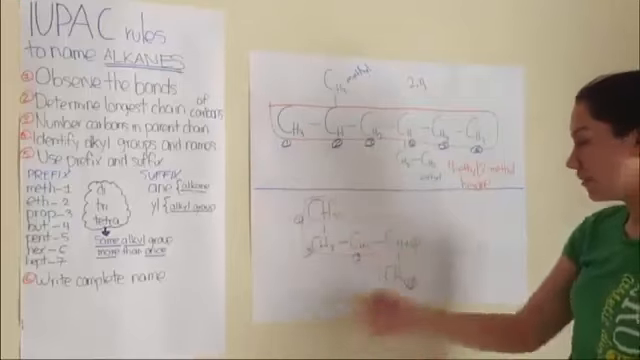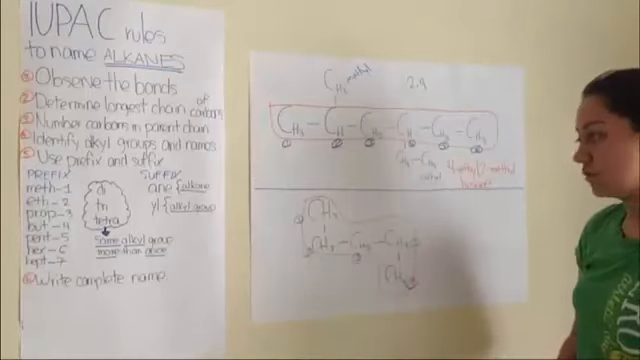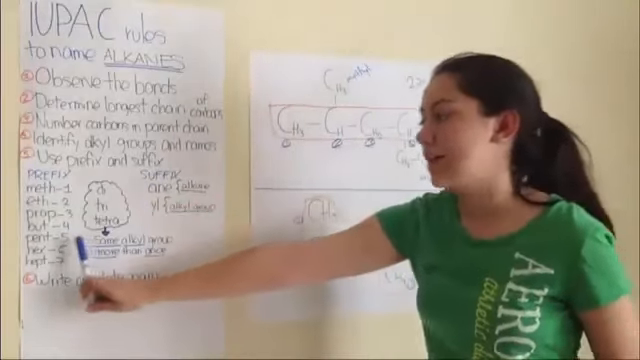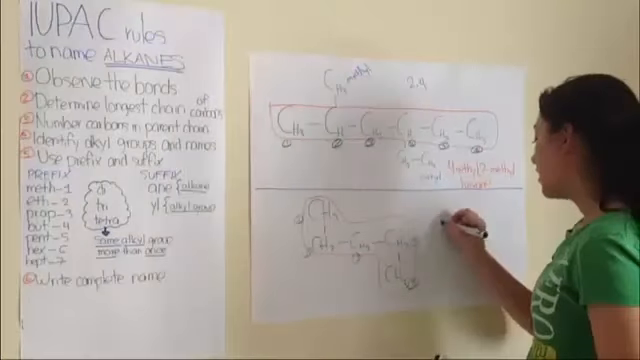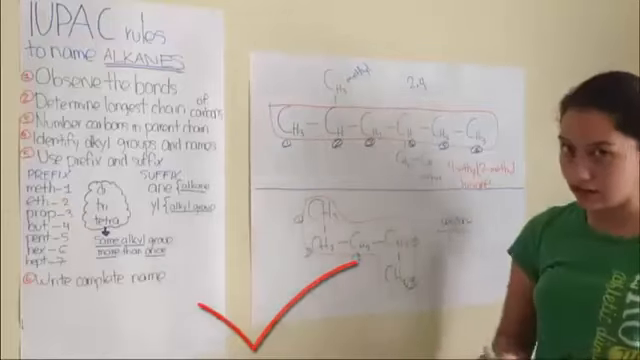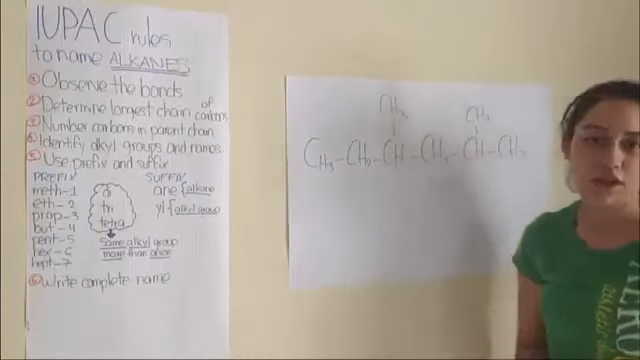Use the prefix and the suffix to name all of this structure. We can see that we have 5 carbons, so we're going to use the prefix pent and the suffix ane. So all of this has a name, and it's called pentane. Okay, so now I'm going to show you another quick example on how to name the alkanes.